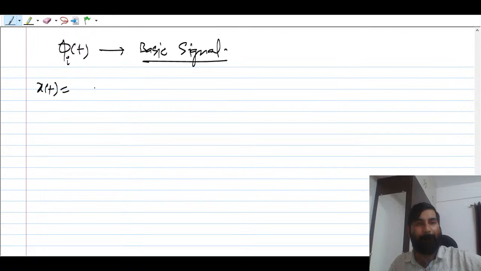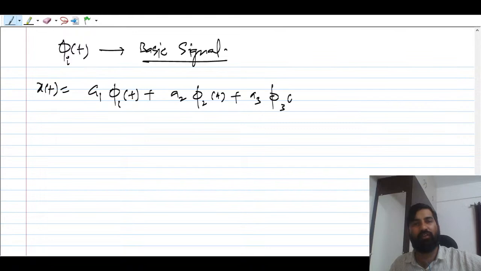It will be a1 phi 1 of t plus a2 phi 2 of t plus a3 phi 3 of t, and so on. You can also go in the negative direction. I think this is fine.